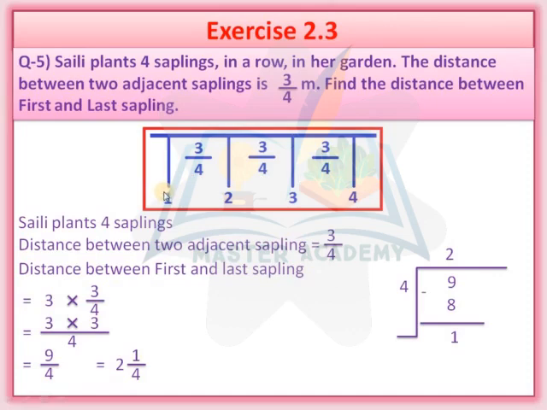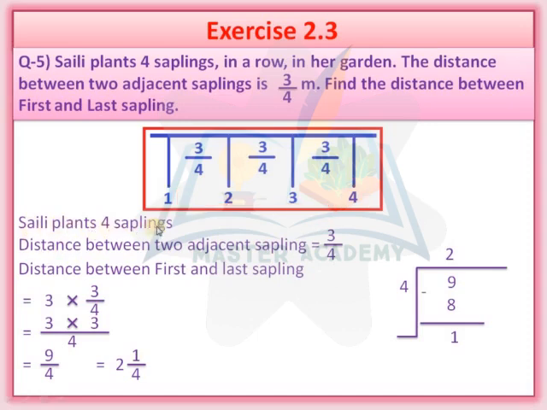Here you can see, this is 1 and this is 4. So we are going to find out this distance. How much distance is it? This is 1, this is 2 and this is 3. The distance between the two, first, second and third.